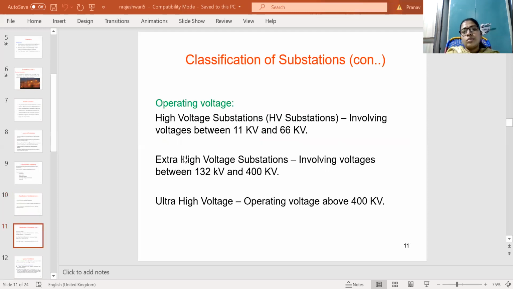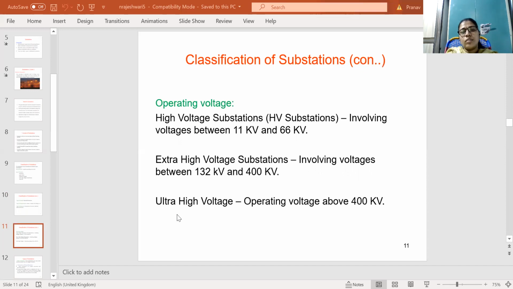According to the operating voltage, the high voltage substations, that is HV substations, involve voltages between 11 kV and 66 kV. In between these two values, the high voltage substations are used. Extra high voltage substations involve voltages between 132 kV and 400 kV. In between these two values, the extra high voltage substations are used.